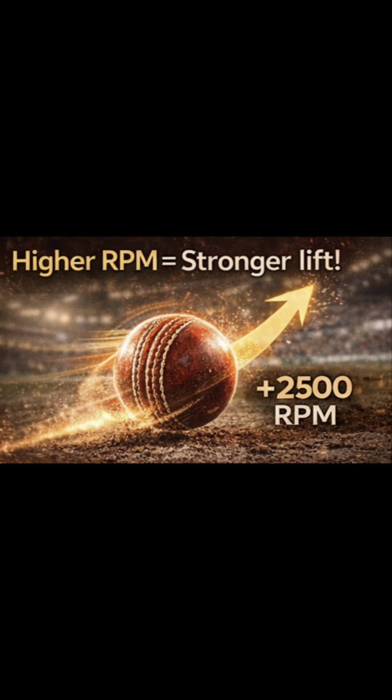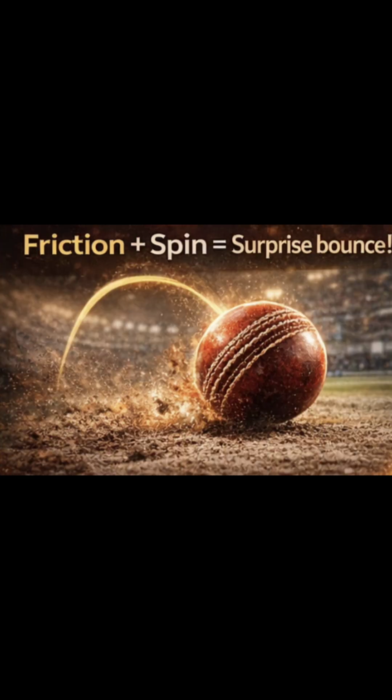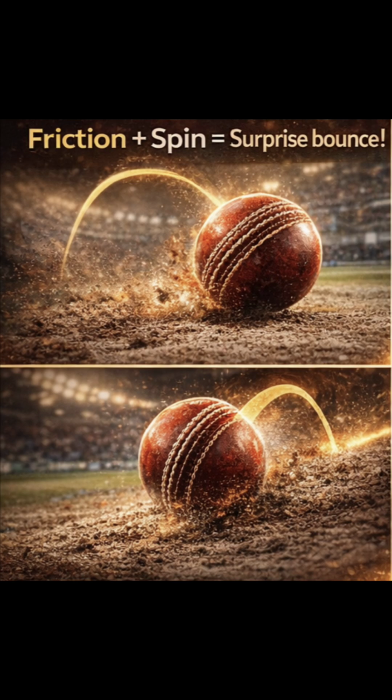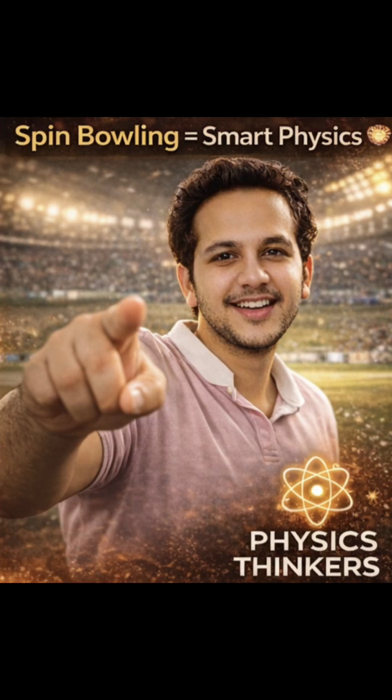That's why higher rotations per minute means stronger lift, with around 2500 rotations per minute. Friction plus spin equals surprise bounce in this match. That's why the spinner surprises the batsman with a bouncer based upon the friction.